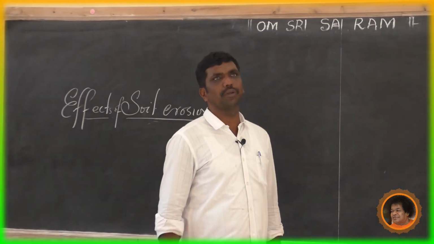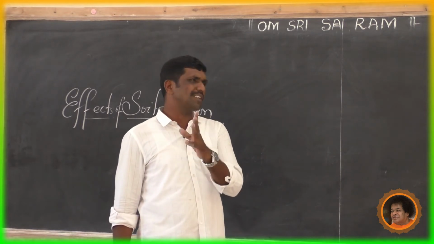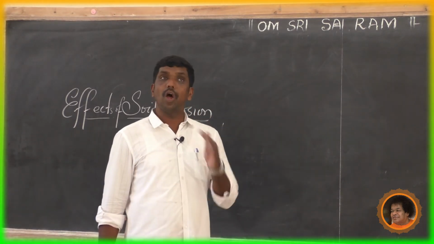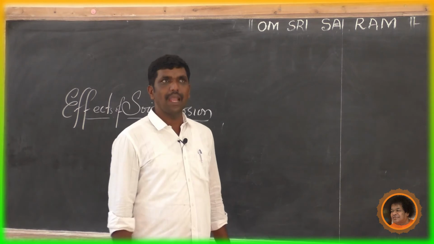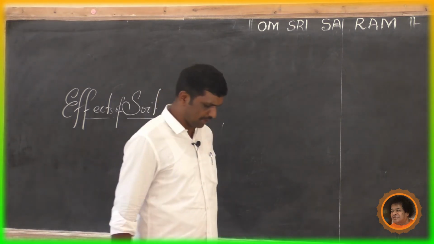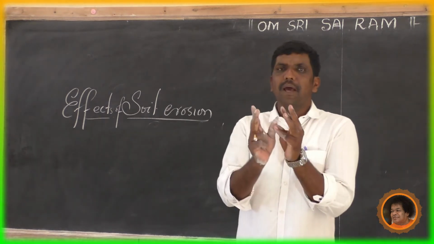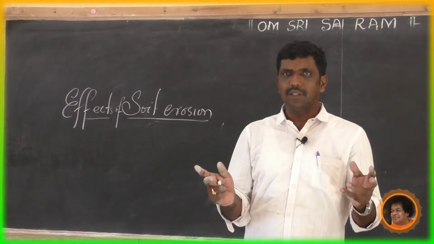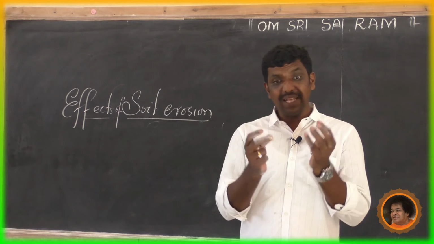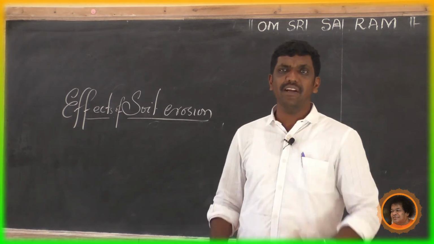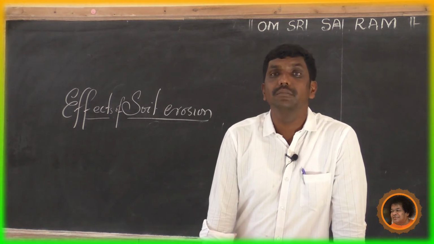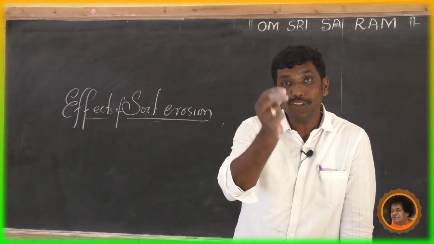Effects of soil erosion. Important effects of soil erosion are loss of fertility and fall in agricultural productivity. See, if you compare the yield of Japan and Vietnam, the rice crop yield is very low in India. Why? Loss of fertility.